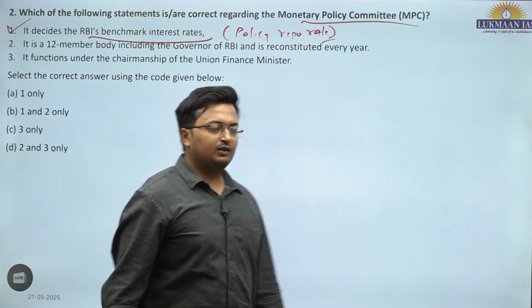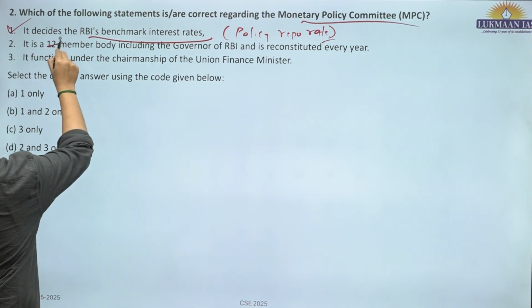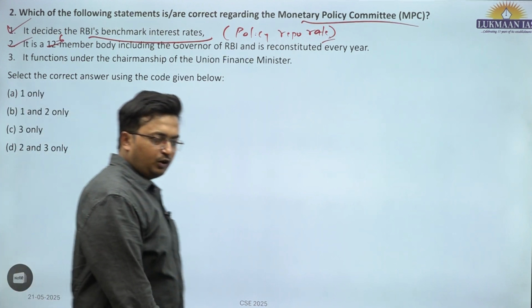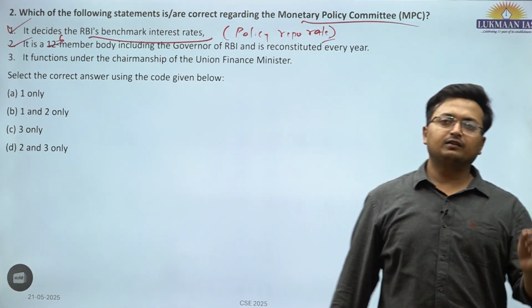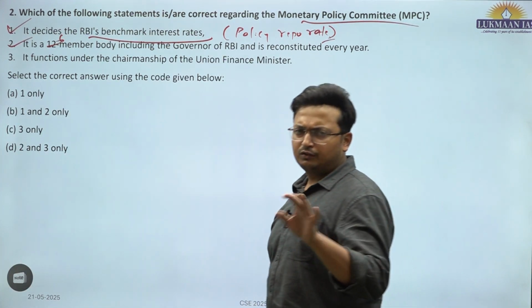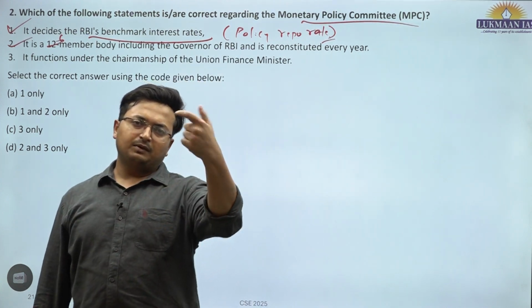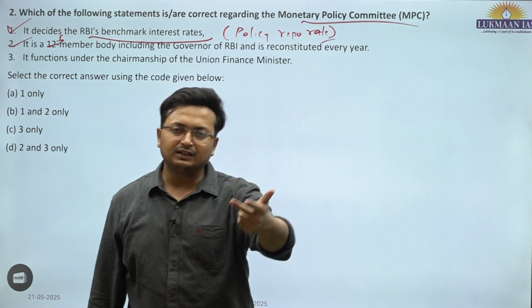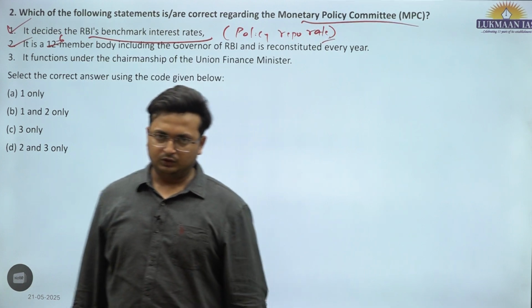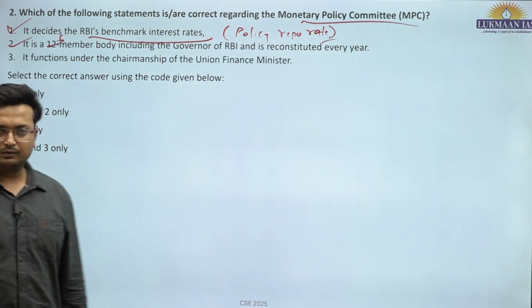This is correct. It is a 6-member body committee. 3 from the Government of India nomination and 3 from the RBI, including the Reserve Bank of India governor. In case of a tie of 3-3, the RBI governor has the power to vote in the second instance. That is known as the casting vote. So he or she can vote 2 times.